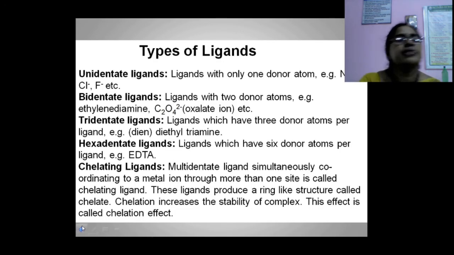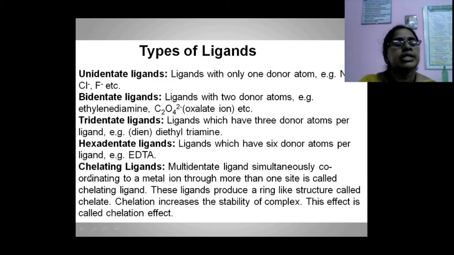Next one, types of ligands. Unidentate ligands have only one donor atom, for example ammonia, water, chloride, etc. Bidentate ligands have two donor atoms, for example ethylene diamine or oxalate ion. Tridentate ligands have three donor atoms, for example diethylene triamine. Hexadentate ligands have six donor atoms, EDTA.